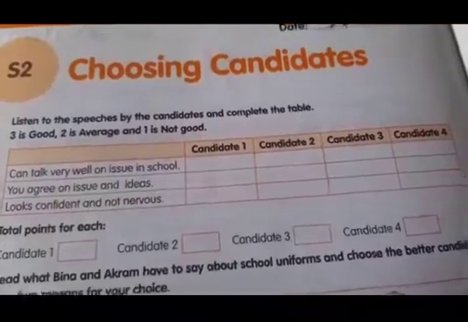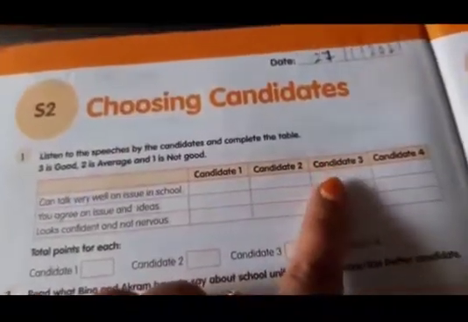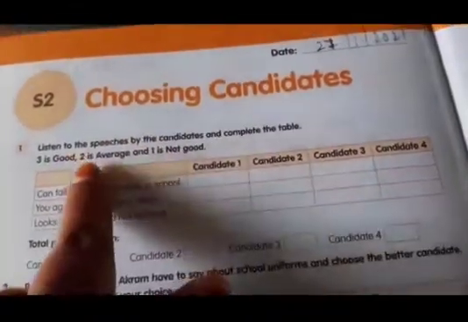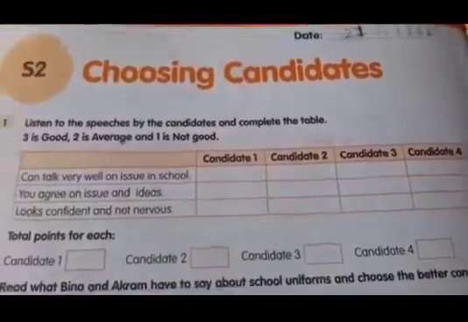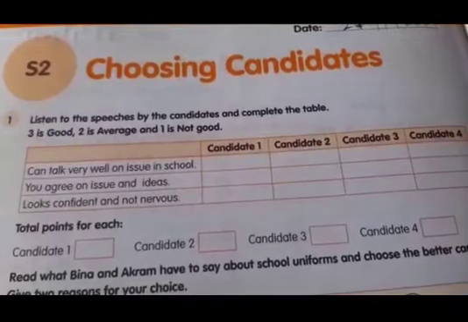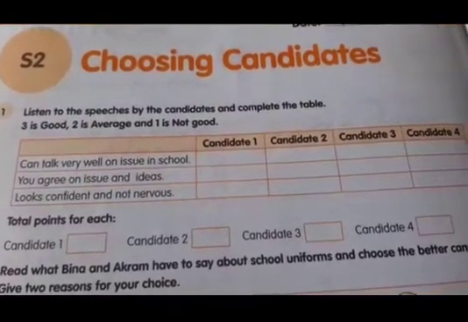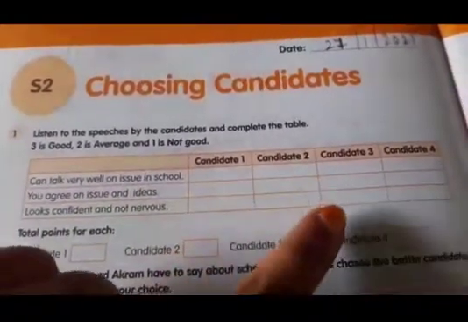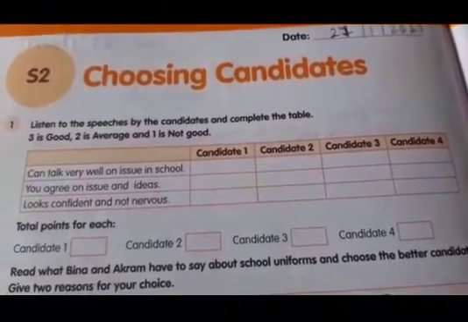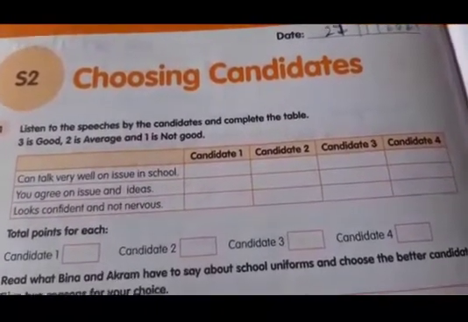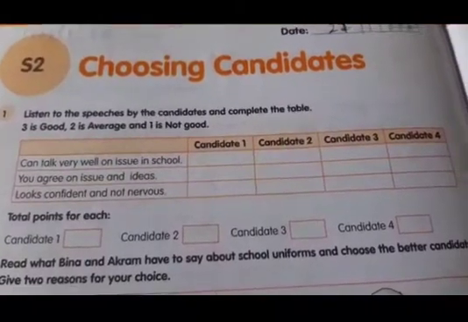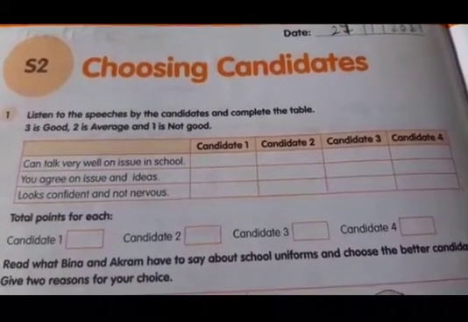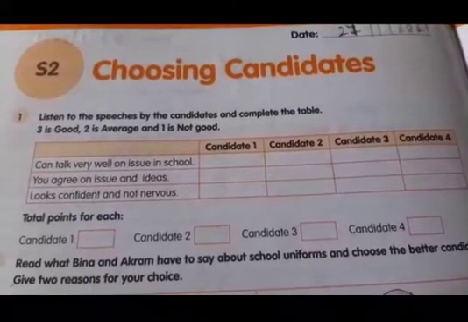4 means very good. 3 means good. 2 means average. 1 means not good. See here. First one, can talk very well on issue in school. How many marks will you give the candidate? Argue on issue and ideas. Argue means how you will talk on the topic, on your own ideas.